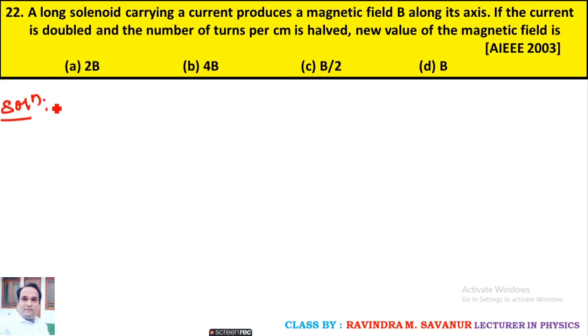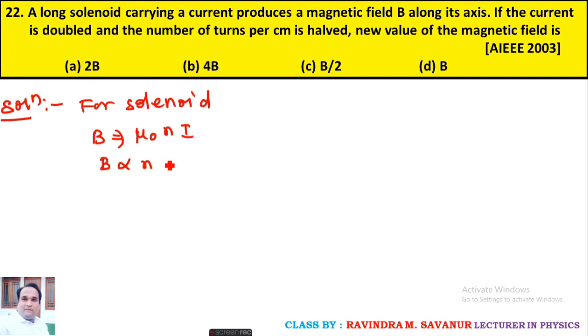So next question, question number 22. A long solenoid carrying current produces a magnetic field B along its axis. If the current is doubled and the number of turns per centimeter is halved, then the new value of magnetic field is how much? So this is the case of a solenoid. The solenoid magnetic field equation is given by mu naught n I, means the magnetic field is directly proportional to n into I.